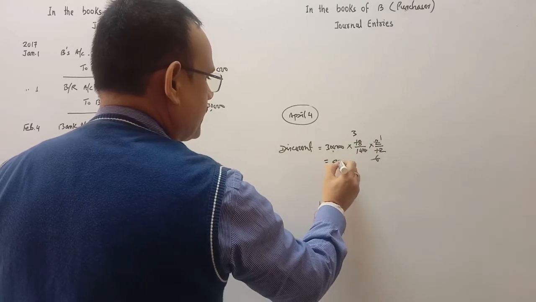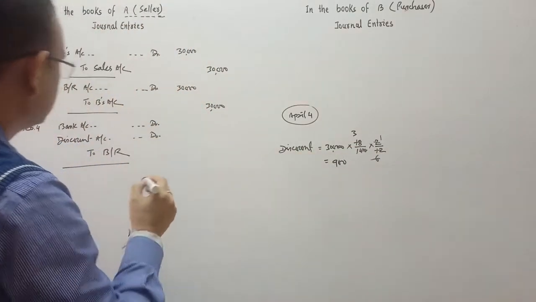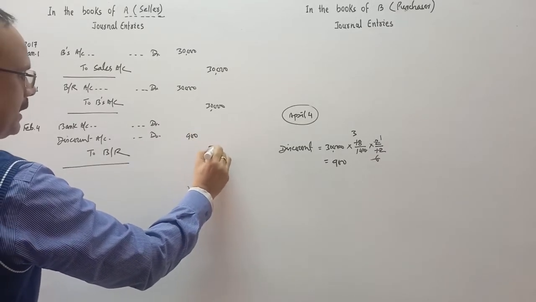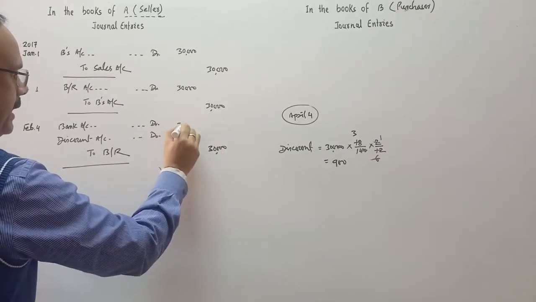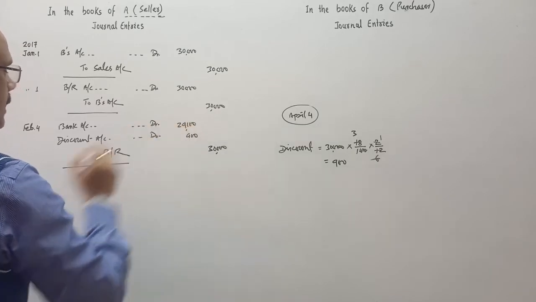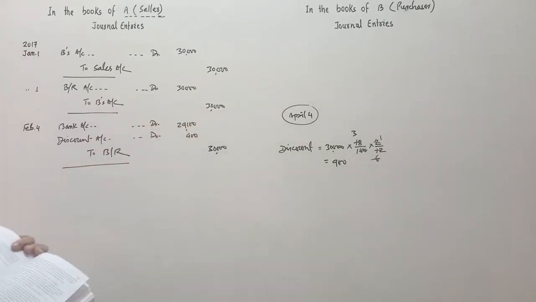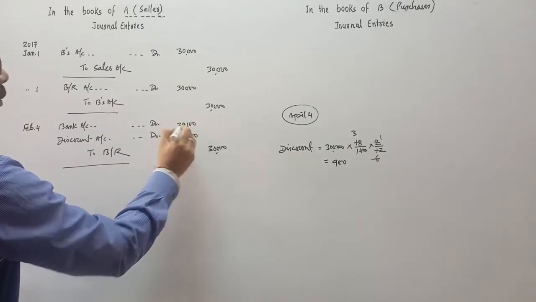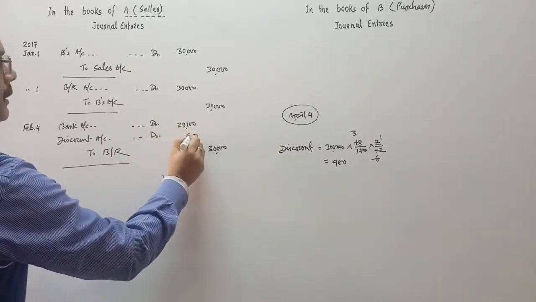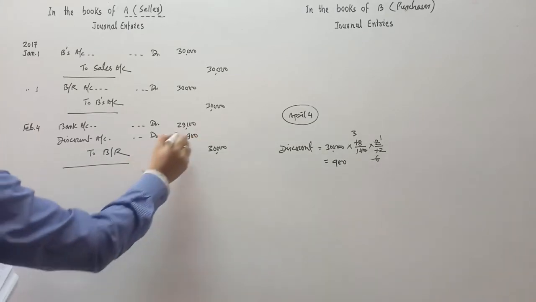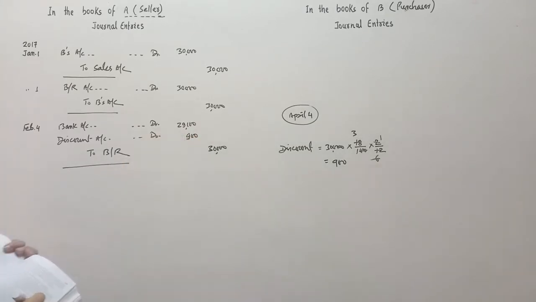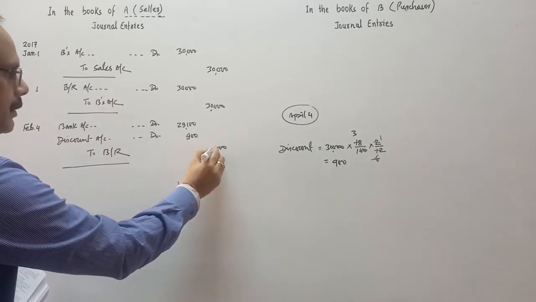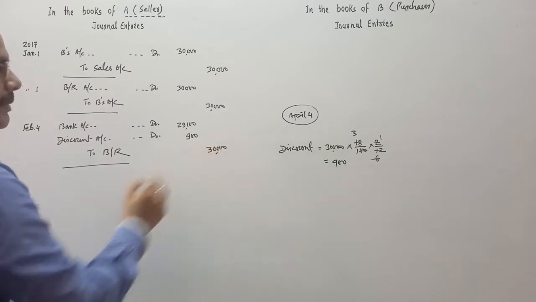So it's 900 rupees is the discount amount. So 900 is the discount, 30,000 is the bill amount. So 29,100 will be in the bank account. So bank account debit 29,100, discount account 900, and to bills receivable 30,000. Is it clear? 30,000 bills receivable.